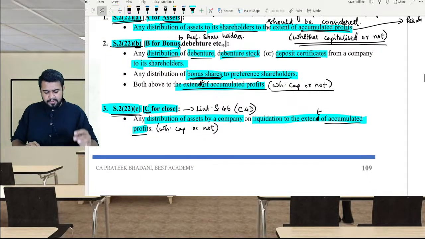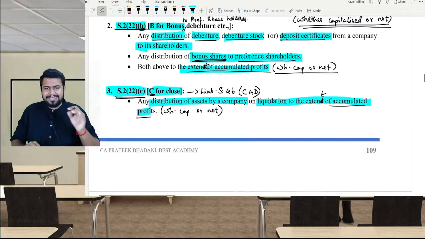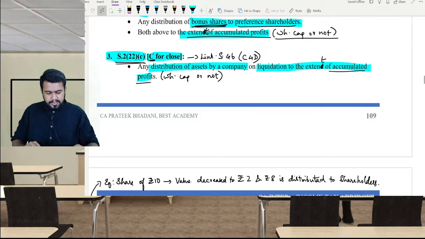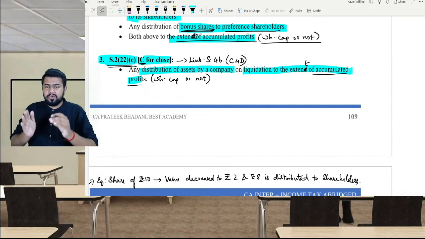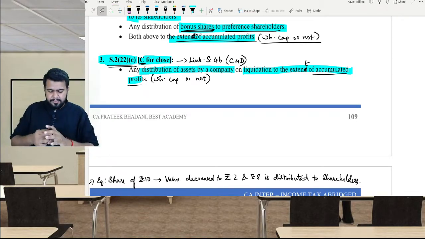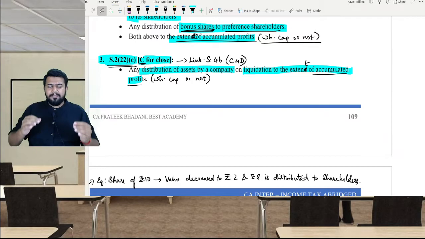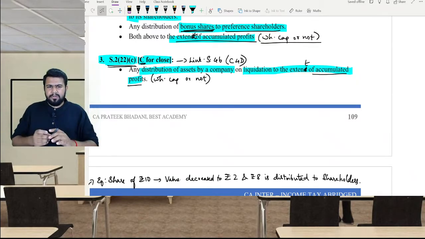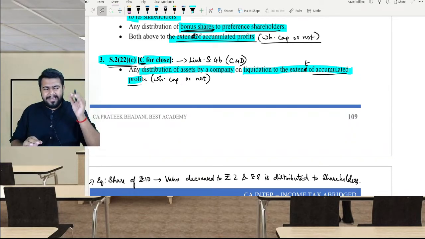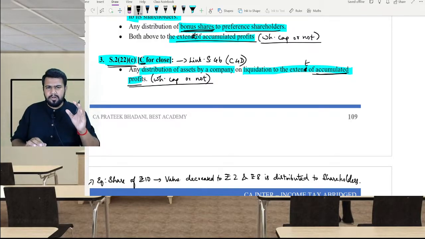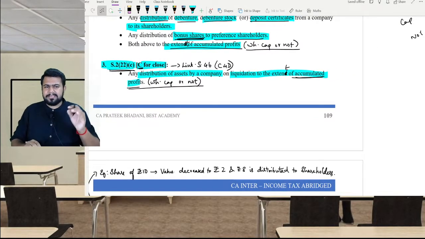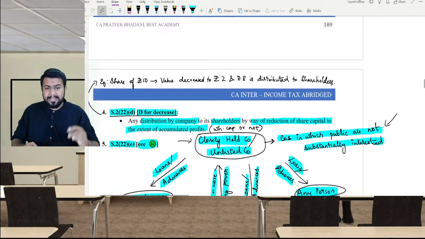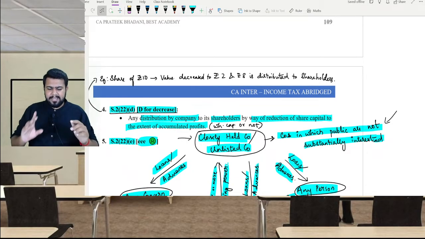Now let's come to section 2(22)(c), and C means close. We have already discussed 2(22)(c) while discussing liquidation. What will happen when a company is going into liquidation? The company will distribute its assets to the shareholders. Whatever asset is received by the shareholder on liquidation will be deemed as dividend to the extent of accumulated profits, whether capitalized or not, and they have to pay tax under income from other sources. Link with section 46 that we discussed in the capital gain chapter.